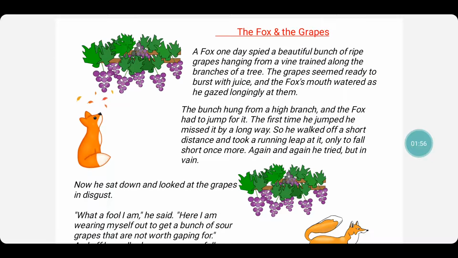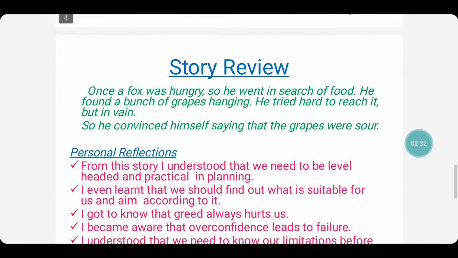So firstly, paste the story. Cut the story from wherever you are getting it, if at all that's a useful book. Do not cut it, you can take a Xerox and paste it, or you can write using color pens, or you can use an ordinary pen also. You can draw also, but it's better to take a Xerox copy and paste it over there, because more of the concentration should be on the review than on the picture or how we make this written work. So here you all know this story, you are all quite familiar with the story, The Fox and the Grapes. So let's go through how the child has written the story review.